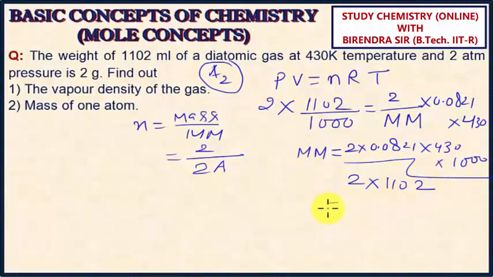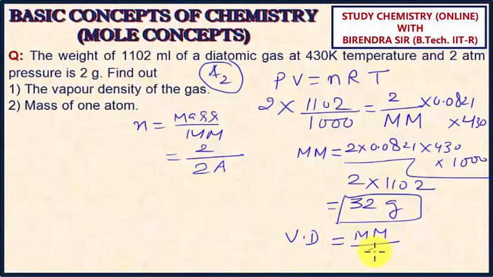And if you solve, the molar mass comes as 32 gram. Since this molar mass is 32, vapor density is what? Molecular mass upon 2. Molecular mass is 32 upon 2, so vapor density is 16. So for the first part of the question, the answer is 16.